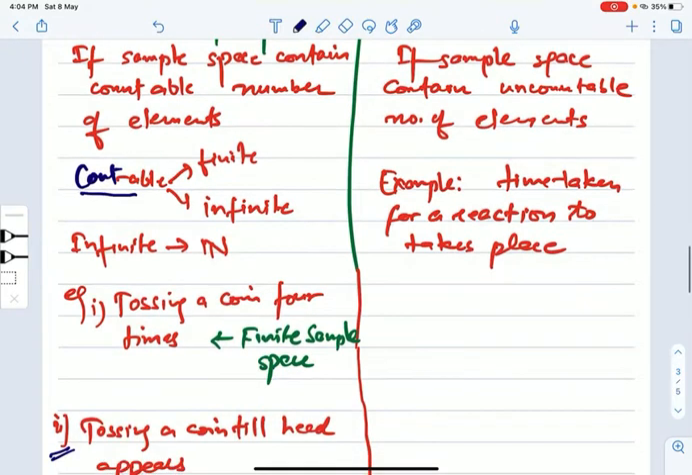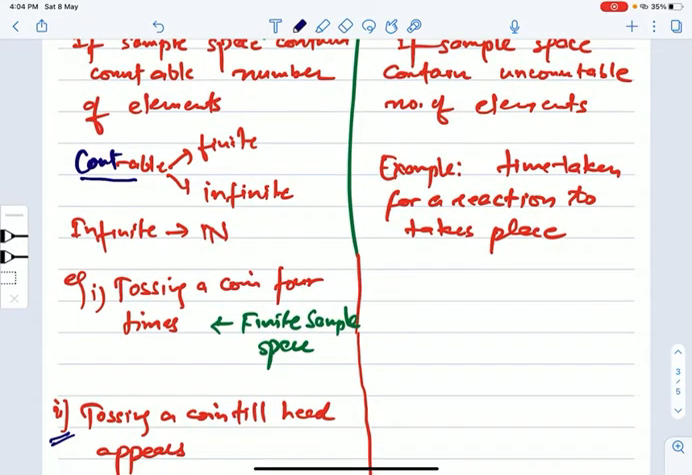So if it is finite, like if you are tossing a coin 4 times, then you know that 2 raised to power 4 outcomes are possible. That is 16, which is a finite number. That means your sample space contains a finite number of elements. That means your sample space is discrete, right?